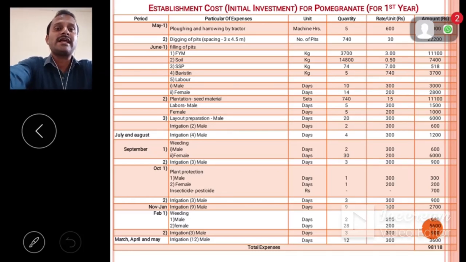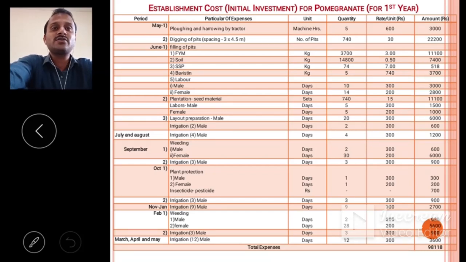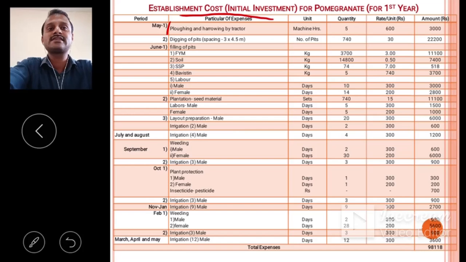Suppose we have to plant pomegranate in the month of June, so we need to carry out the tillage operations during the month of May. In May we carry out plowing and harrowing by tractor or bullock labor, then digging of pits.